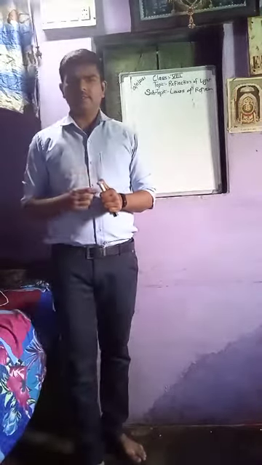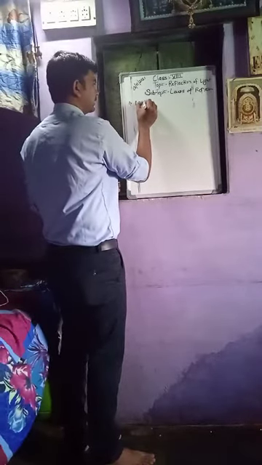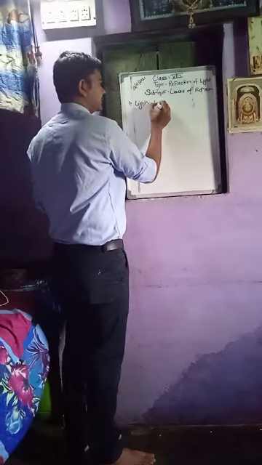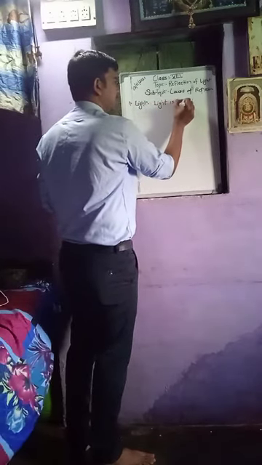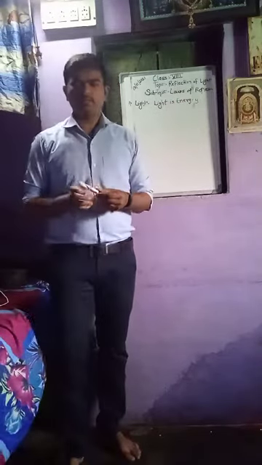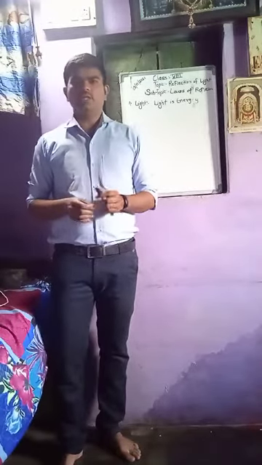Yes. Why does it happen? Due to the presence of light. Then what is light? Light is energy, so due to light the objects are visible to our eyes.